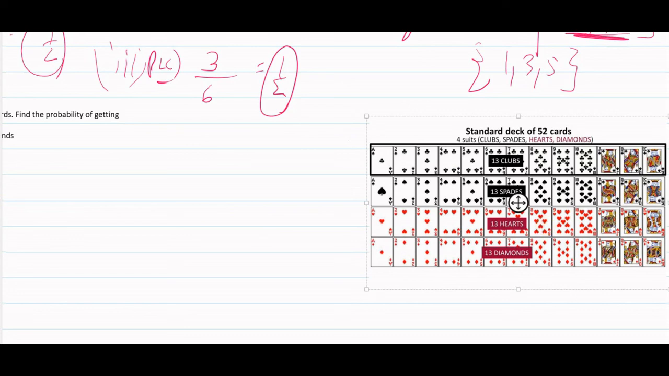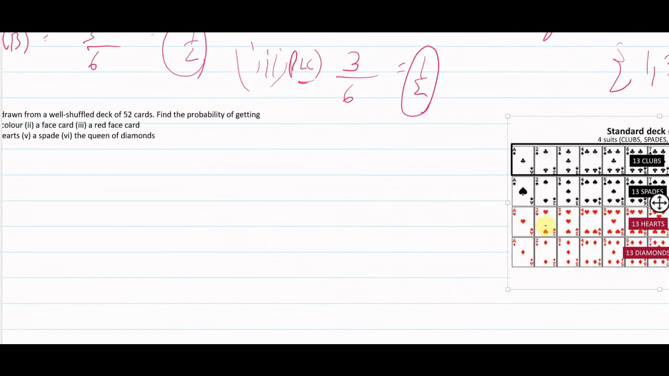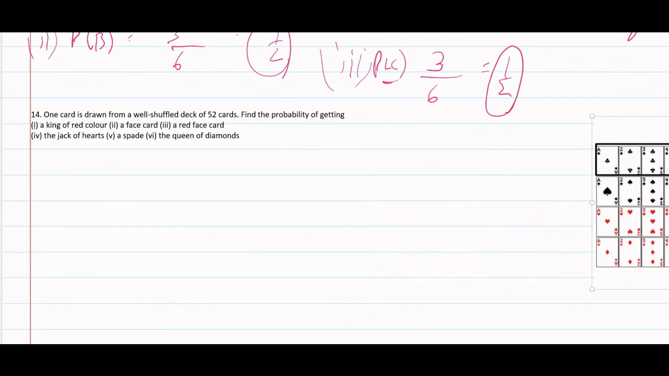Total cards are 52. These all are face cards: jack, queen and king. Other ones are different shapes. This one are clubs, this one are spades, this one are hearts, and this one are diamonds. All this written A are aces. As we are given, total possible outcomes are 52.